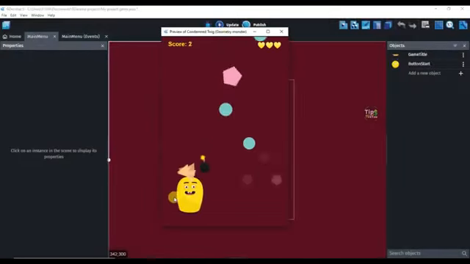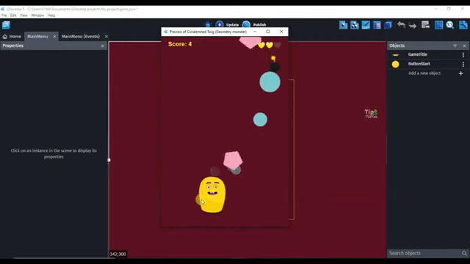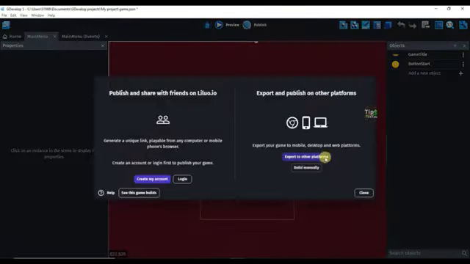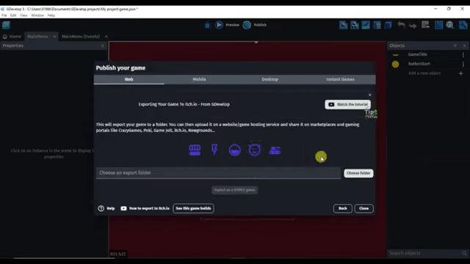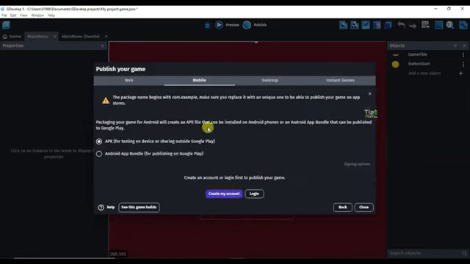AdMob ads will show only on Android devices. Now let me show you how you can export this game for Android devices. Click on the publish button. Click on export to other platforms. Now select here mobile. Guys, first of all I will have to create an account on GDevelop software. Click on the create my account button.